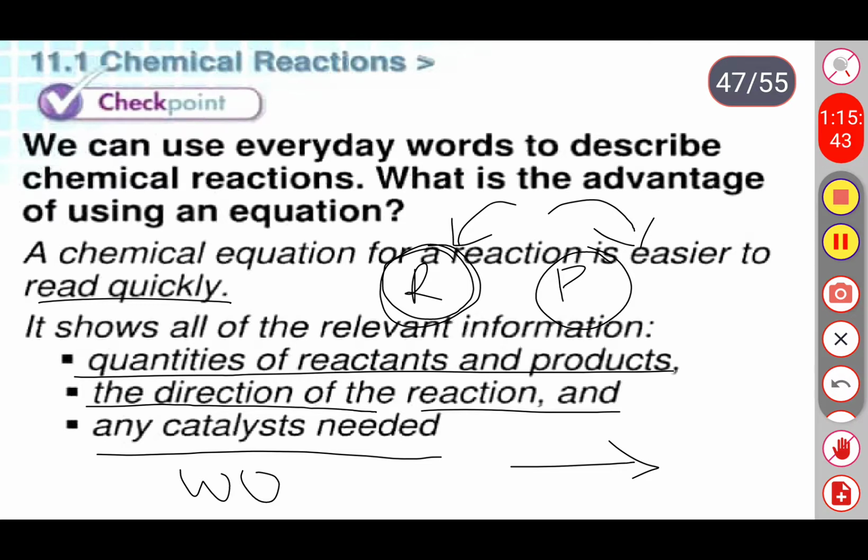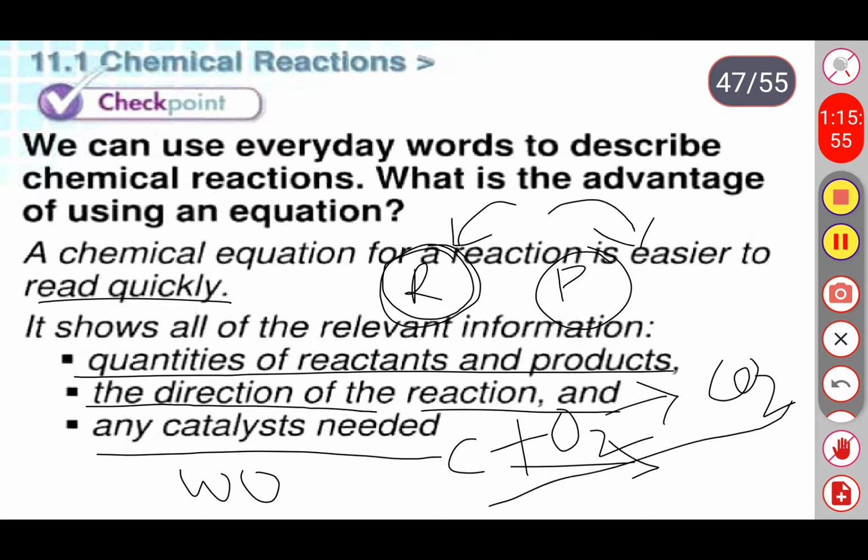Once I write carbon and oxygen, it forms carbon dioxide. This reaction is valid all over the world because we use specific symbols for each and every element. Okay, so these are some advantages of chemical equations.